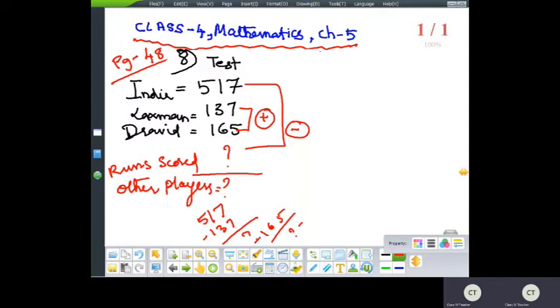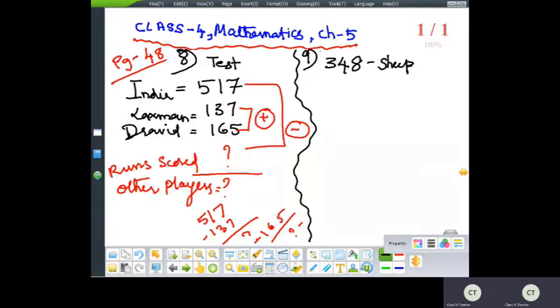The next, last problem of this lesson, the ninth one. So let me first read the question. Rajaya has 348 sheep. Okay. So Rajaya is having 348 sheep. Mallaya has 49 less than Rajaya. So Mallaya is having 49 less than.